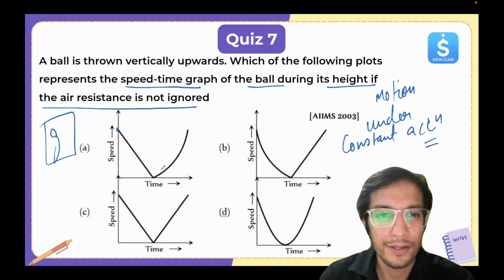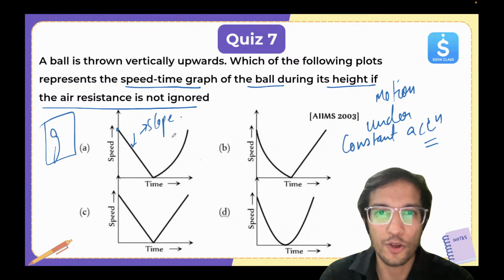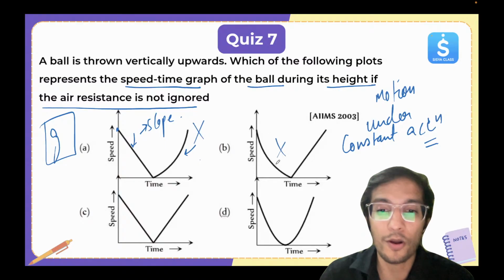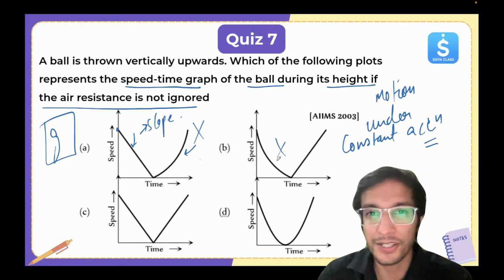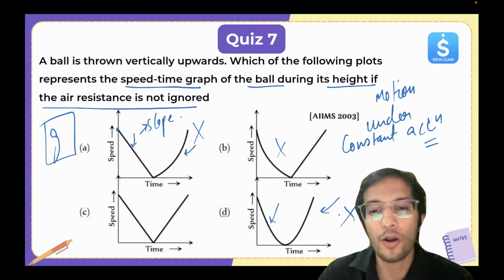You can see here in the first part, slope is constant. Okay, slope is constant. But in the second part, slope is not constant. Slope of speed time graph gives us acceleration. So this is wrong. This is also wrong. Curved. Acceleration can't change. Here the slope is changing. Here also slope is changing. Wrong. Slope should not change.